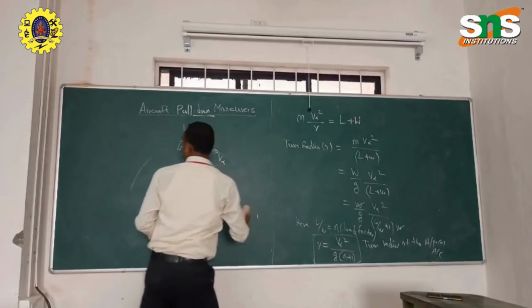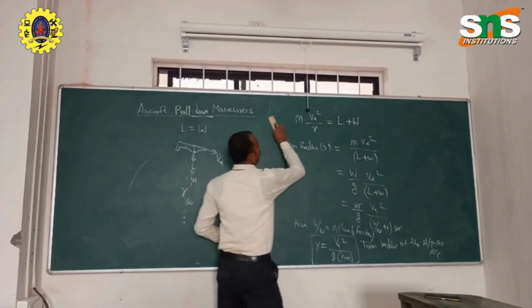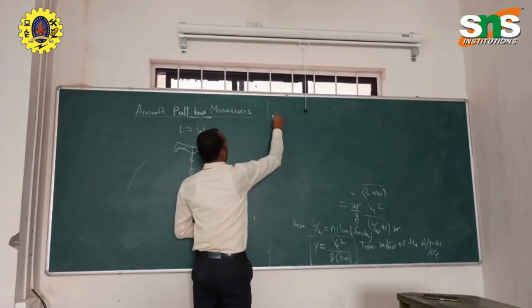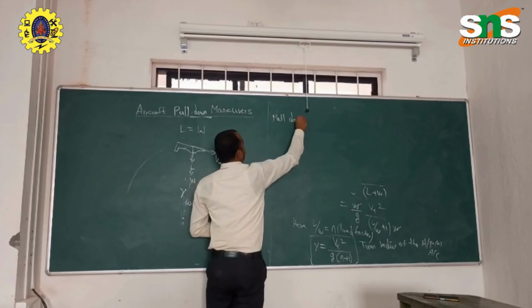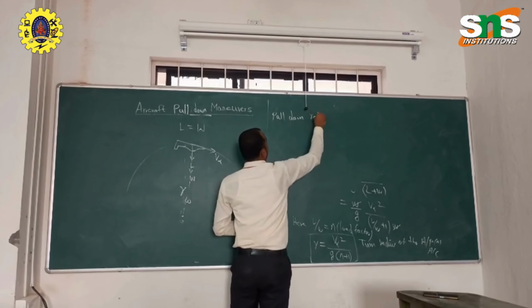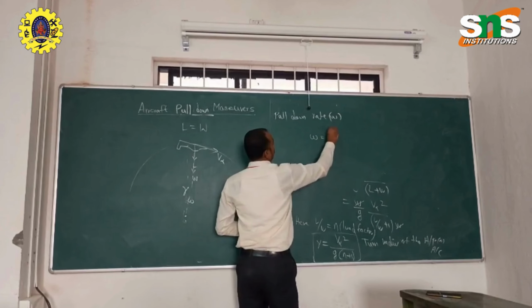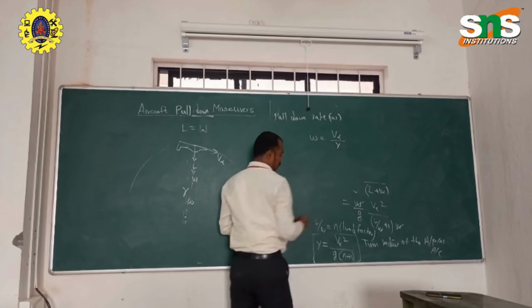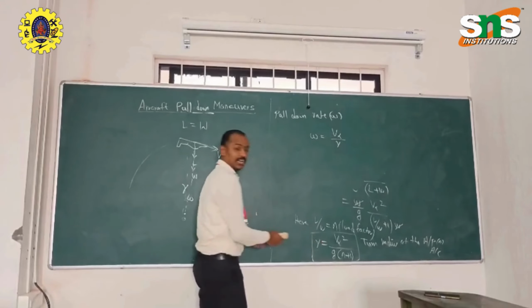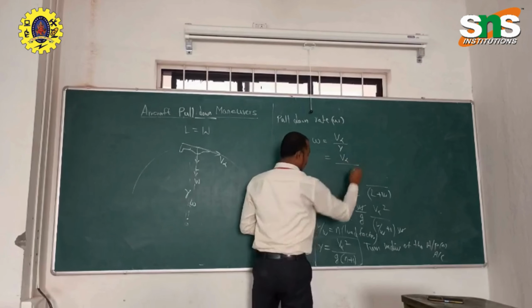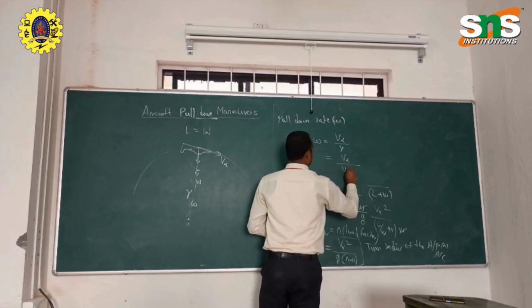Right? Now we are going to find out the pull down rate. This is a level flight. Now we can find out the pull down rate. So what is the pull down rate? That is omega. Omega will be V infinity by R. So already we have got the R value, the turn radius, so we can substitute here.